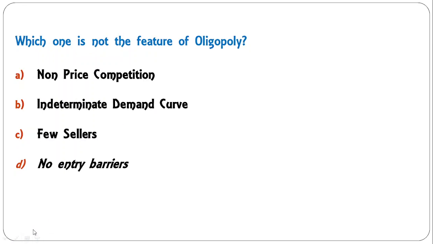Which one is not a feature of oligopoly? Non-price competition, indeterminate demand curve, few sellers, no entry barriers. Actually, the first 3 are features of oligopoly. The last one, no entry barriers: actually, under oligopoly there is no legal barrier as such, but there could be economic barriers. Huge investment may be required in a particular product segment, which restricts new players from entering. So D is not a feature of oligopoly. There are certain economic barriers. Okay, so D is the correct answer here.